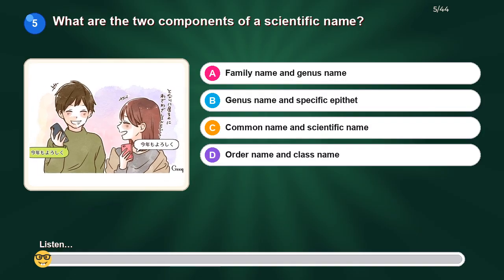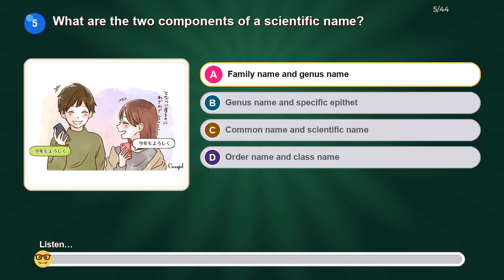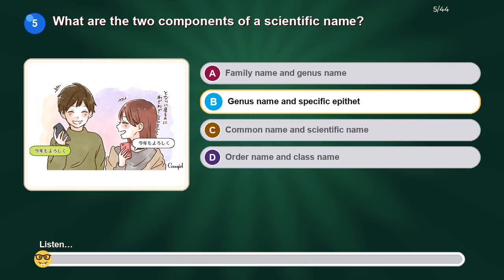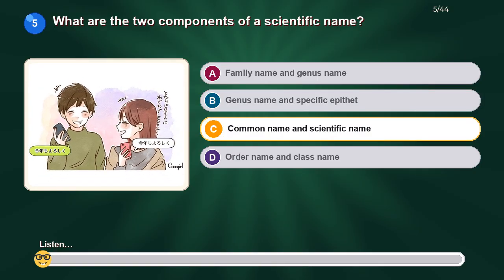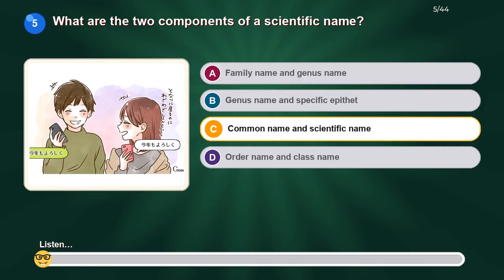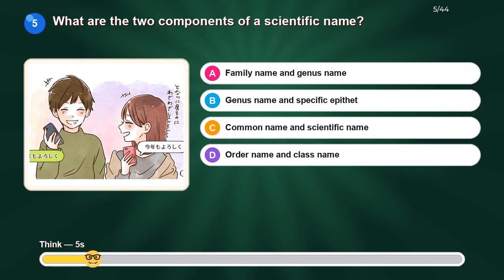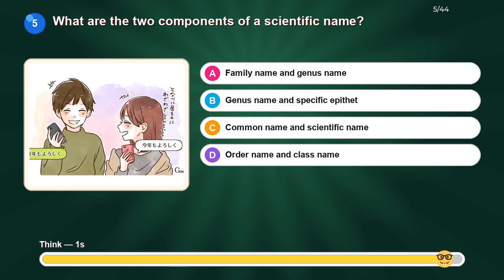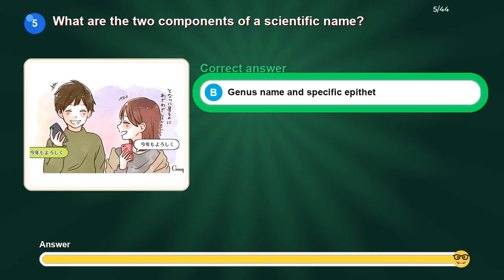What are the two components of a scientific name? Option A. Family name and genus name. Option B. Genus name and specific epithet. Option C. Common name and scientific name. Option D. Order name and class name. The correct answer is genus name and specific epithet.